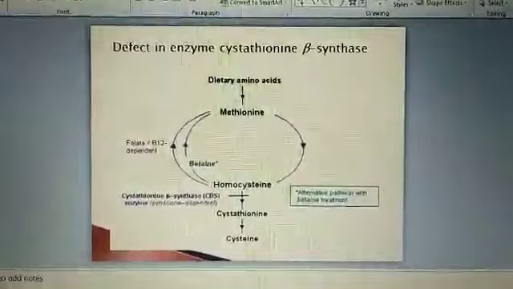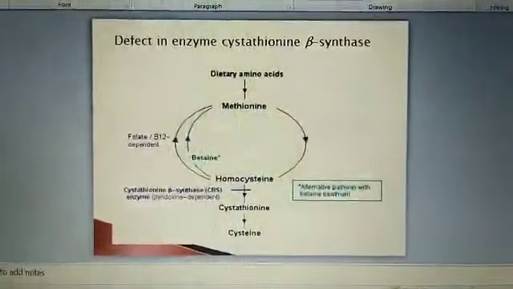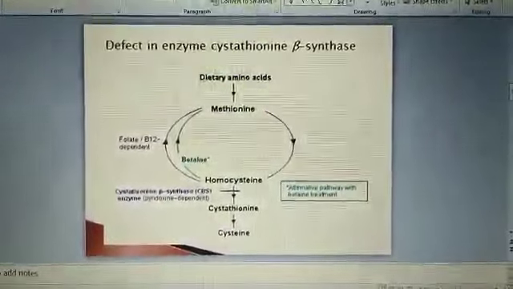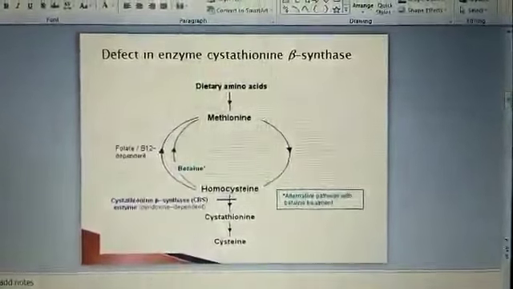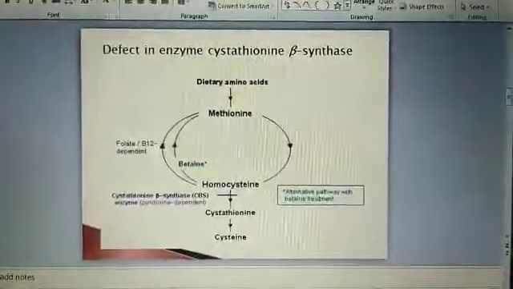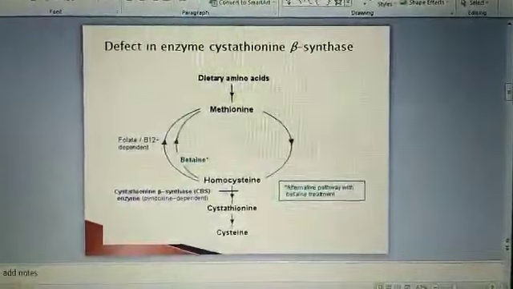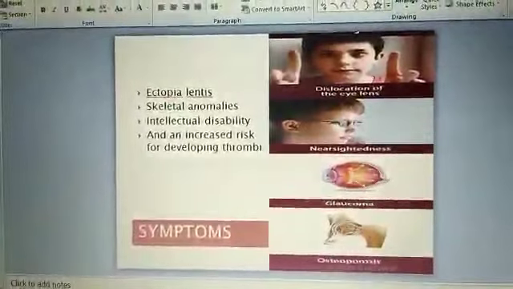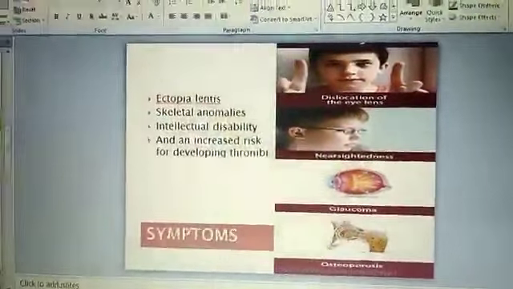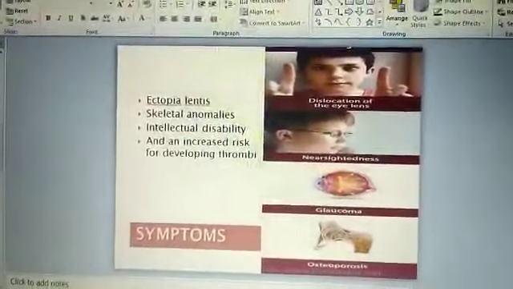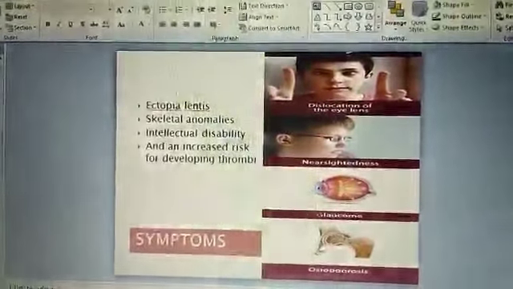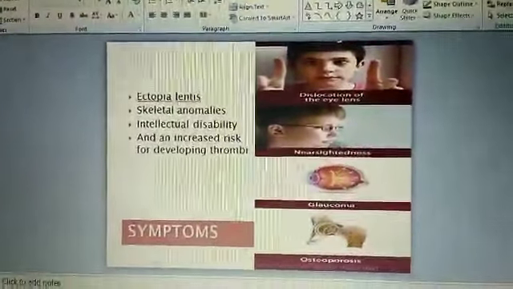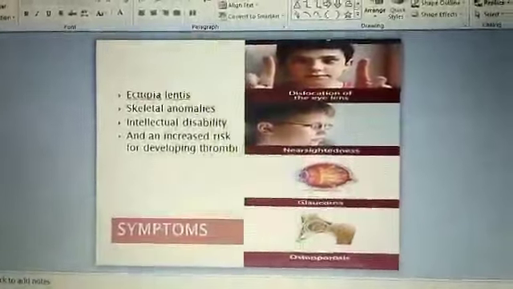Mutation in the CBS gene causes non-function of the CBS enzyme. As a result, homocysteine starts accumulating in excess in blood, and the excess homocysteine is excreted in urine. The most common symptoms of CBS gene defect homocystinuria include ectopia lentis. Ectopia lentis is basically displacement of the lens. The next one is skeletal anomalies.